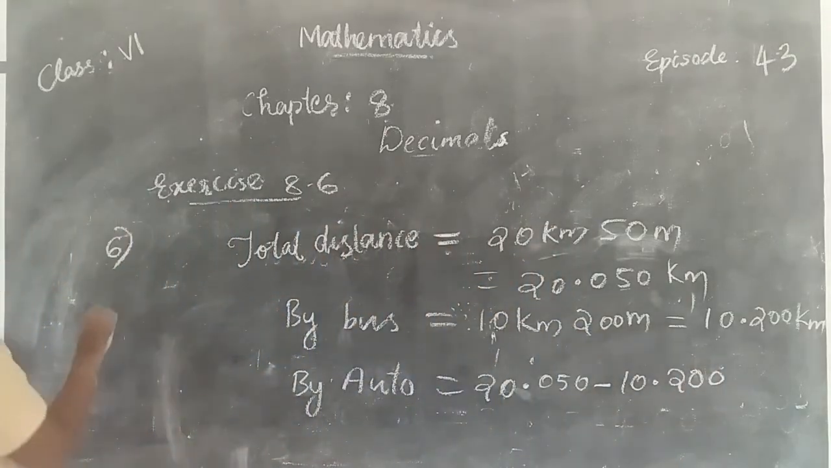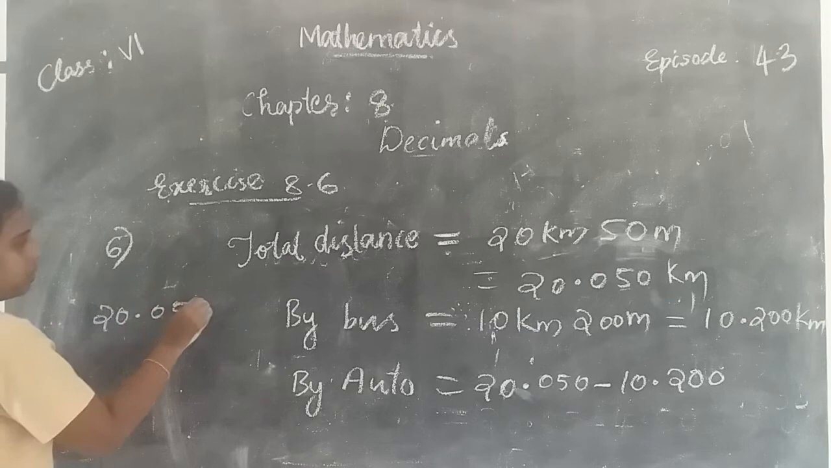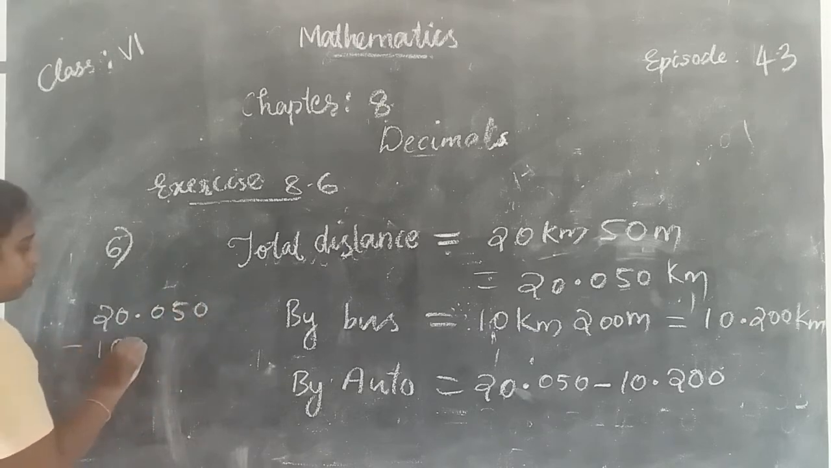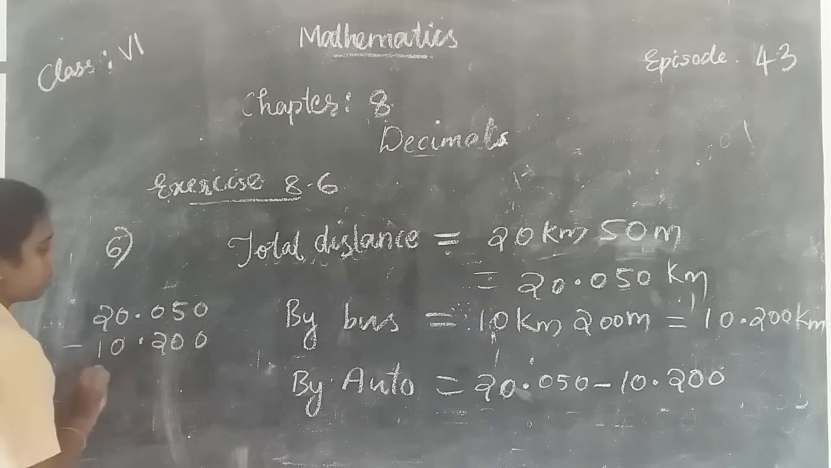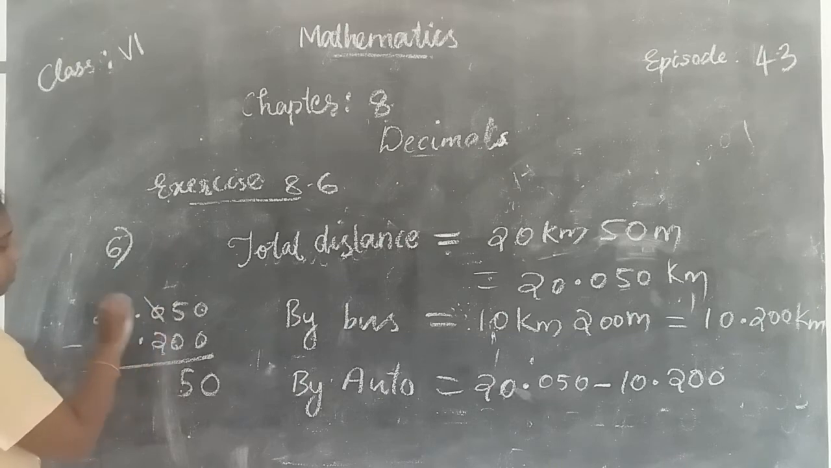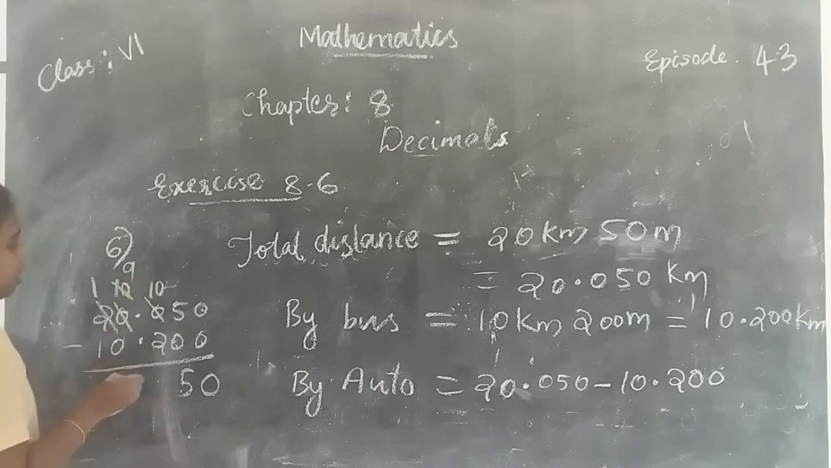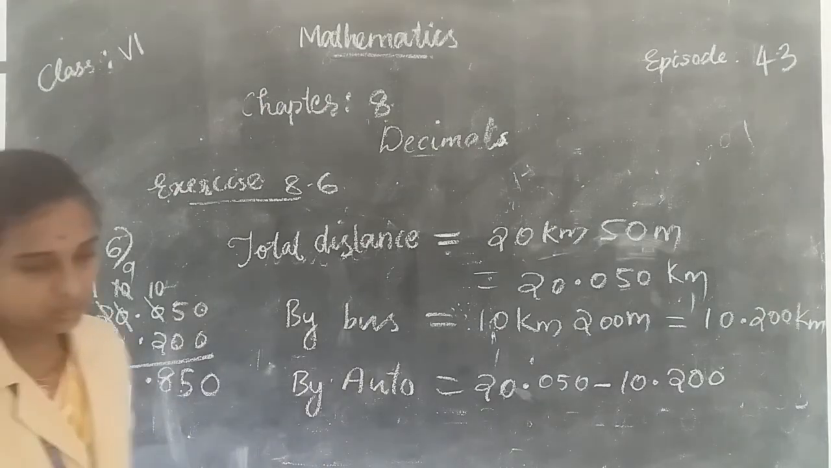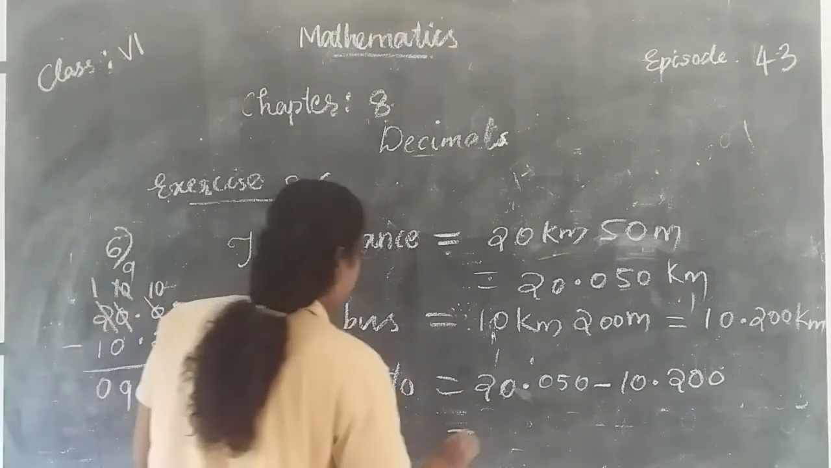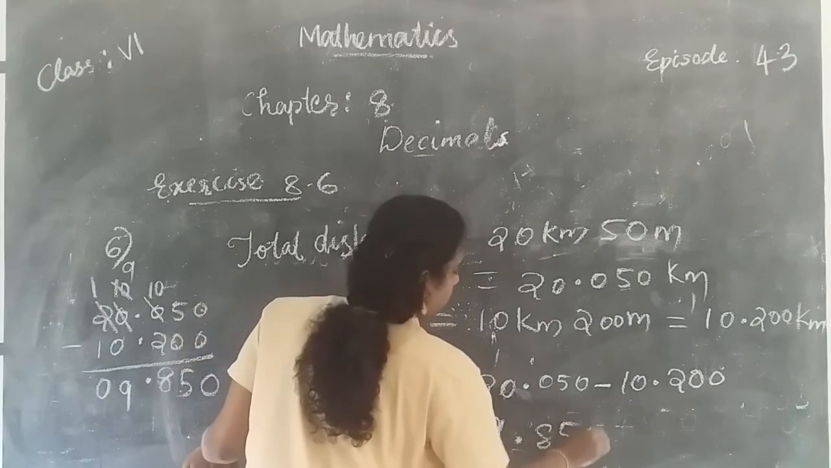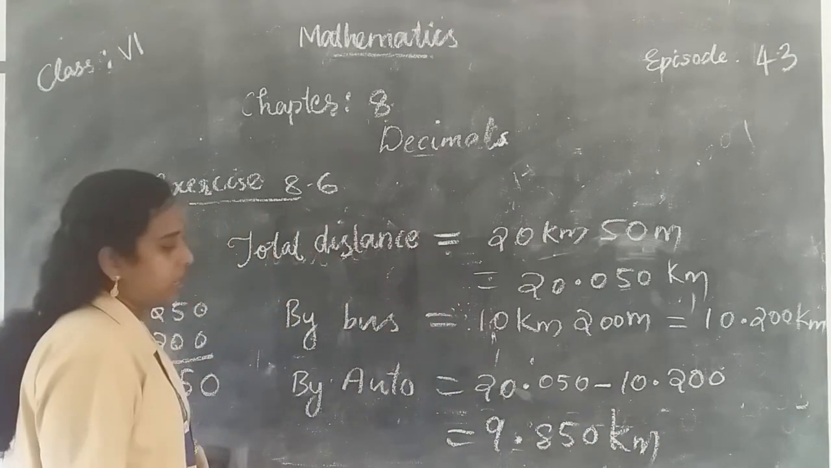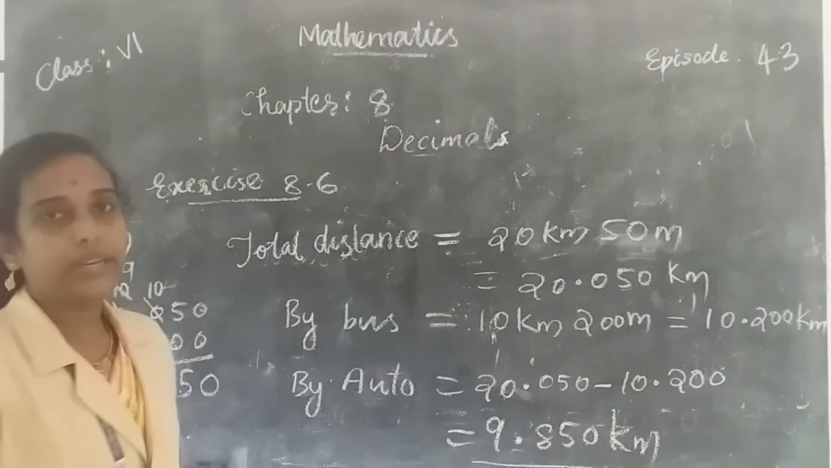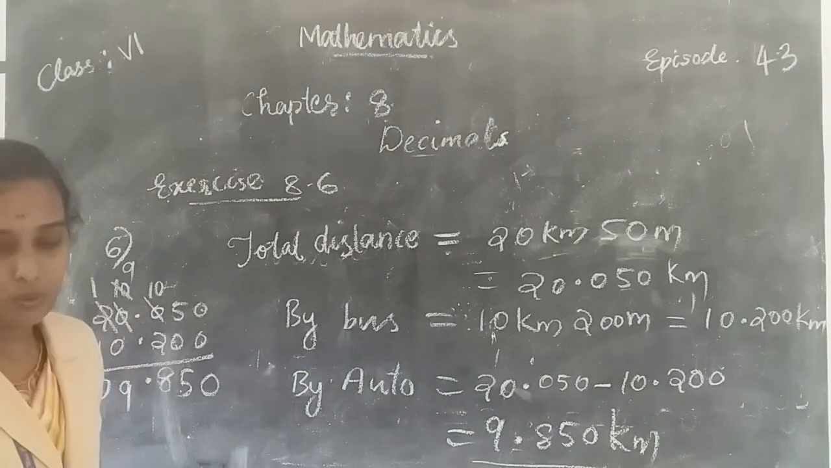So 20.050 minus 10.200. Here 0 minus 0, 0, 5 minus 0, 5. We cannot subtract 2 from 0, so borrow from here 1. Here it is 10. Then it becomes 9. 10 minus 2, 8. 9, 0. So the answer is 9.850 kilometer. So she traveled 9.85 kilometer by auto.